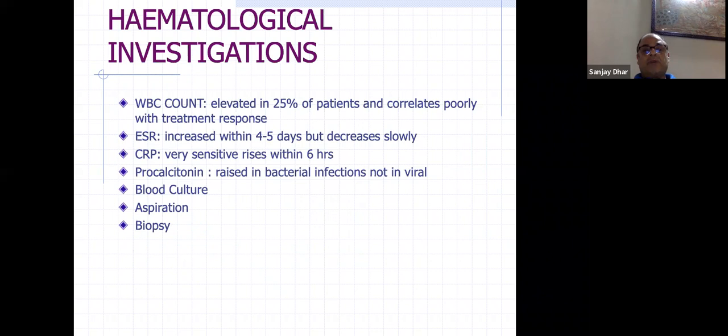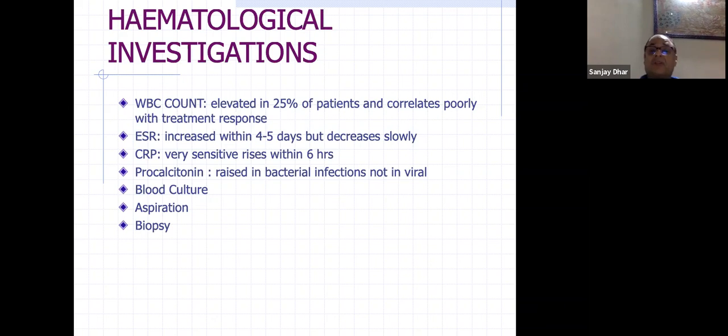So once you have seen the patient, you have had a high degree of suspicion, there is local temperature rise, tenderness at the metaphysis, painful movements, then you will need to do hematological investigation. Usually the WBC count will be elevated, but it is not a very strong indicator. There may be emaciated children, compromised children, or even adults, so you may not see a corresponding increase in WBC count. That is not a very sensitive marker for infection. So never ignore a normal WBC count with absolute normality.